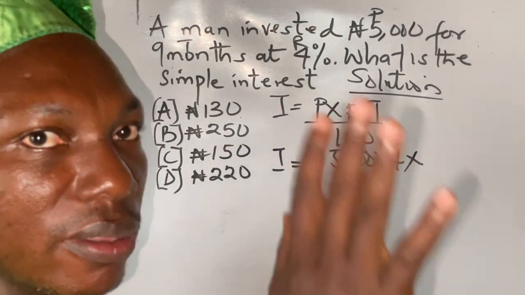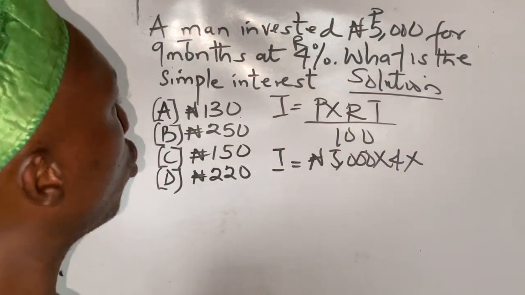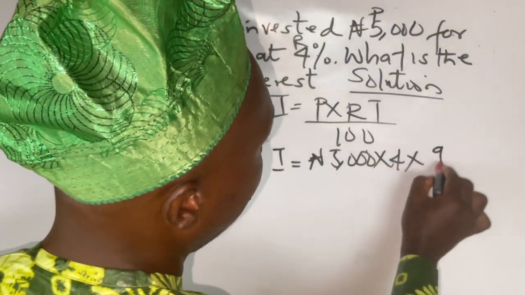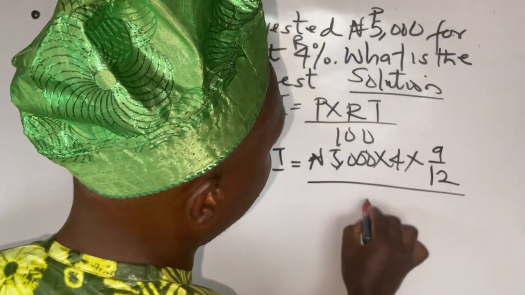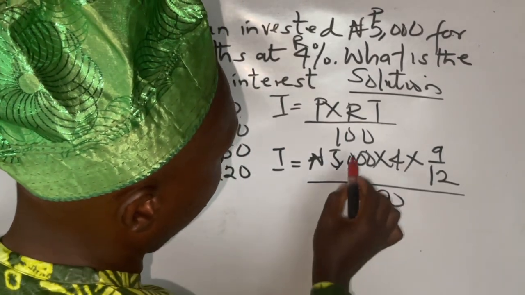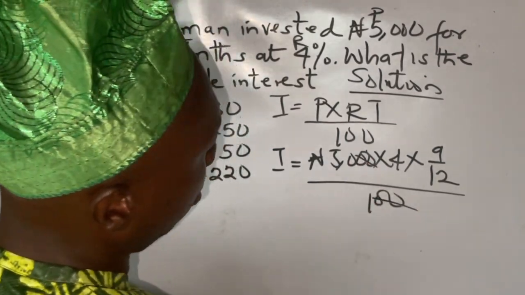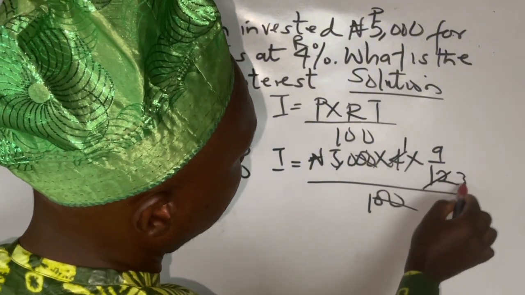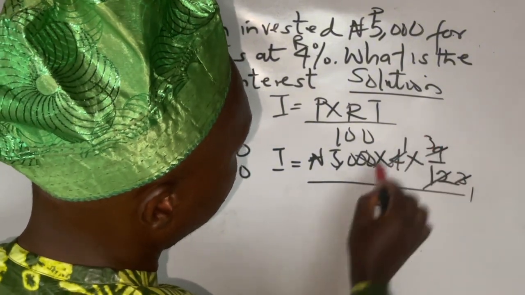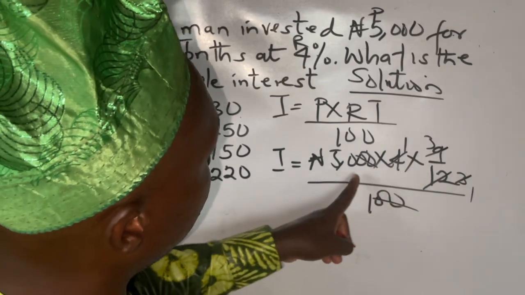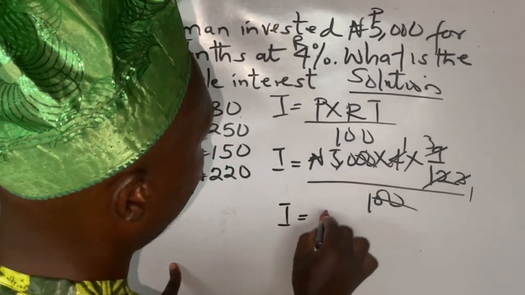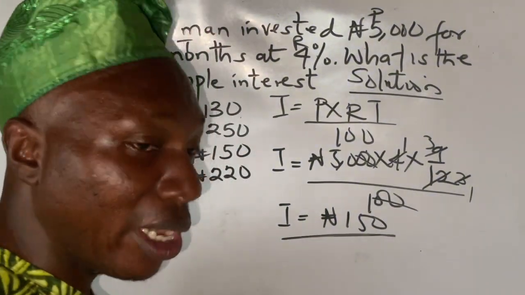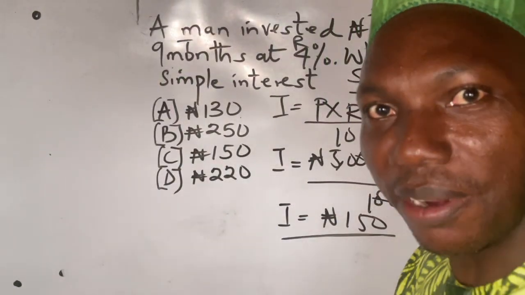There are 12 months in a year. So for you to convert months to years, you divide by 12. So 9 over 12, everything over 100. So we have 2 zeros cancel the 0s. We have 4 here, 1; 4 in 12, 3. 3 here, 1; 3 in 9, 3. So we have 3 times 50. So our interest is 150 naira.